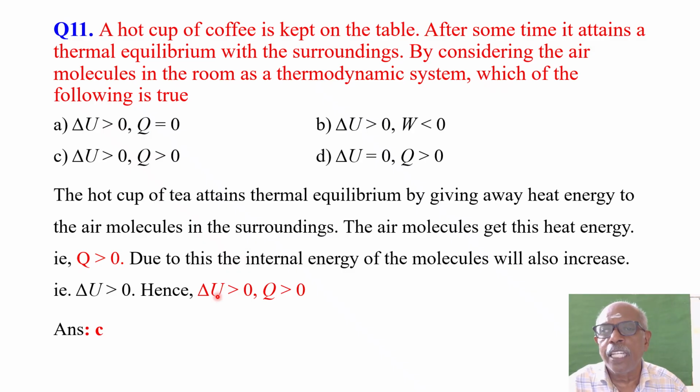What is the process, sir? We are placing a hot cup of coffee on the table. After some time it gives away the heat and it becomes cool. So a hot cup of coffee attains thermal equilibrium by giving away heat energy to the air molecules in the surroundings. This is what happens when you place a cup of tea on a table.